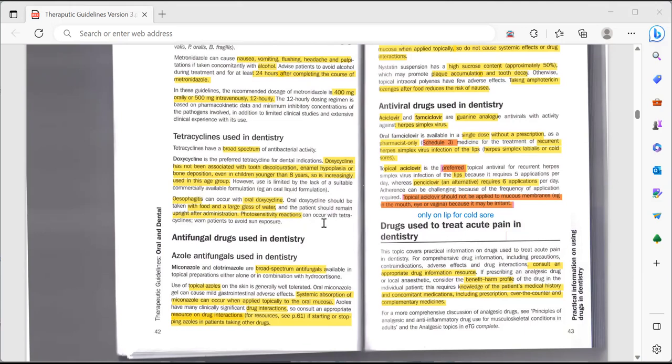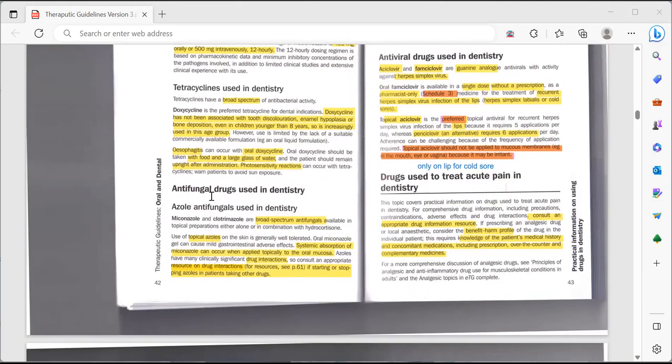Photosensitivity reactions can occur with tetracycline. Warn patient to avoid sun exposure. So these are some of the precautions and some of the advices that you need to mention to your patient, which is take it with the food and a large glass of water, stay upright after administration, and for photosensitivity, try to avoid sun exposure.